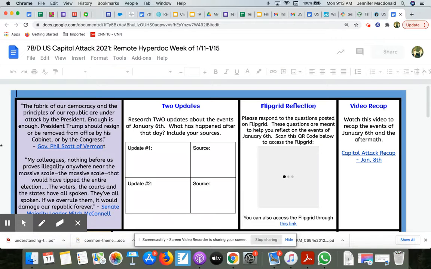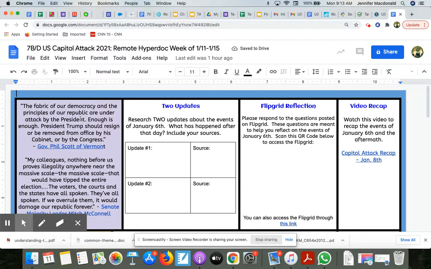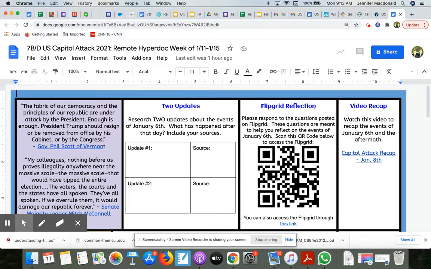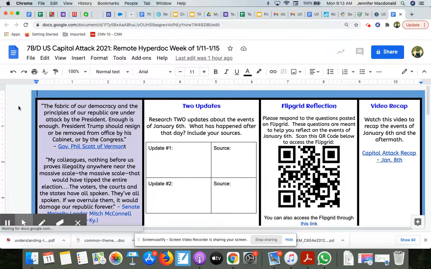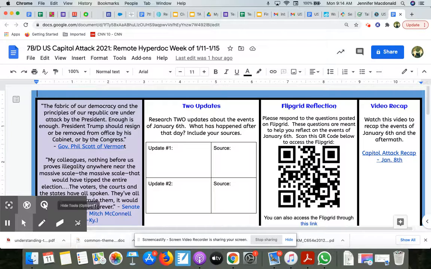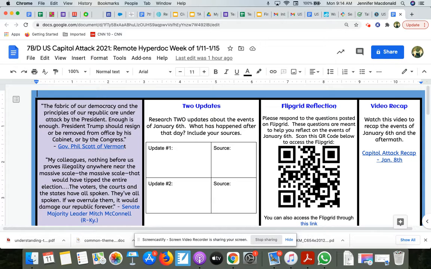So I'm going to walk you through each of these boxes so you know what you need to do. This first box are just some quotes that we wanted you to read. You don't have to do anything with those quotes, but hopefully it'll help give you a little perspective about the events that took place on January 6th.